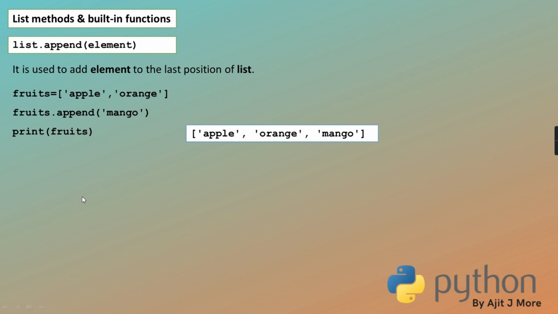Then we'll learn about the insert method. See the speciality of insert. Insert also takes an element, and here also the element can be any type of object, and it takes a position. Here you have a choice of putting the element in your list at the given position. Whoever is at that position will get shifted ahead, and your element will go at that position.